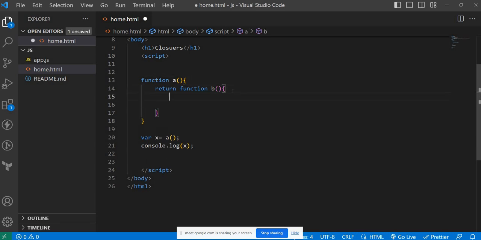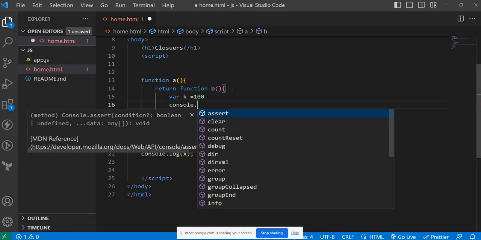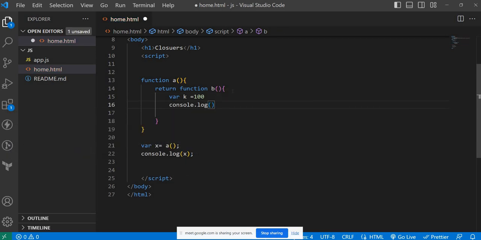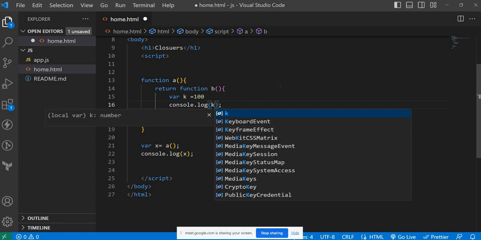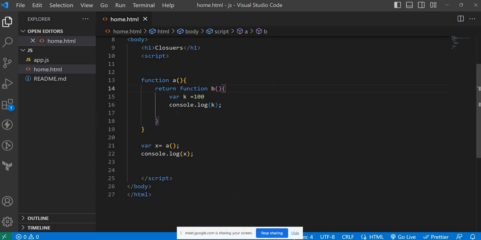Now what I'm doing here, I'm declaring a variable k, and its value will be 100. Observe carefully. No problem. Now I'm doing console.log of k. Now tell me, what will be the output for this program?